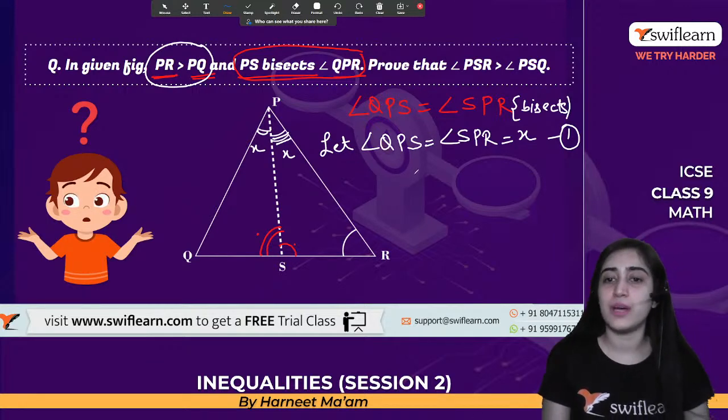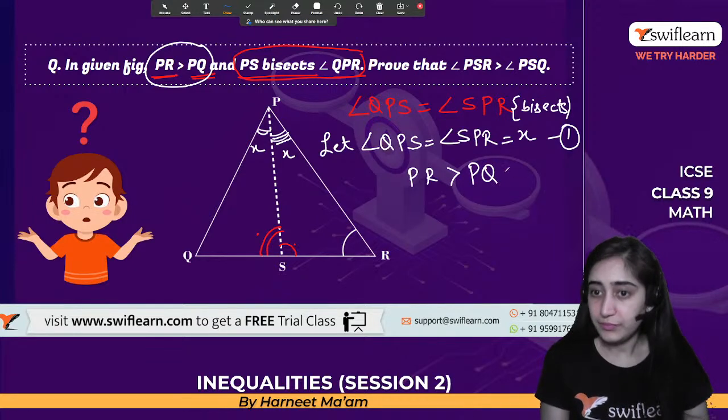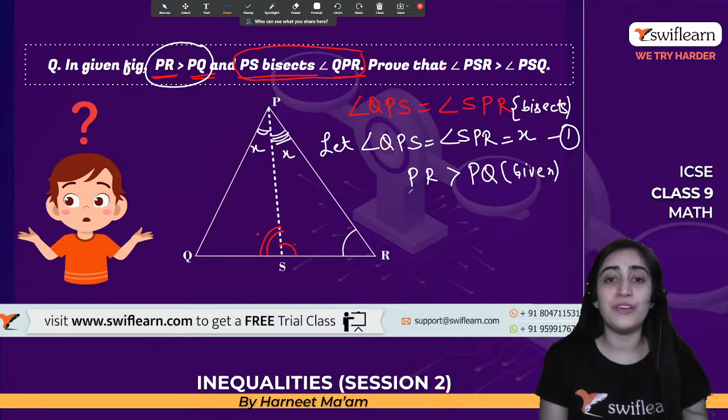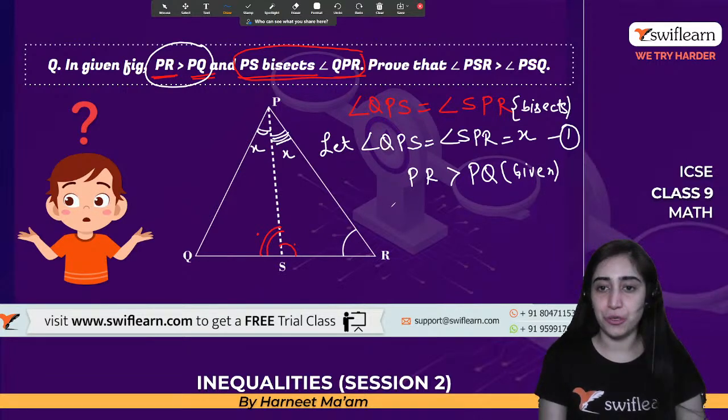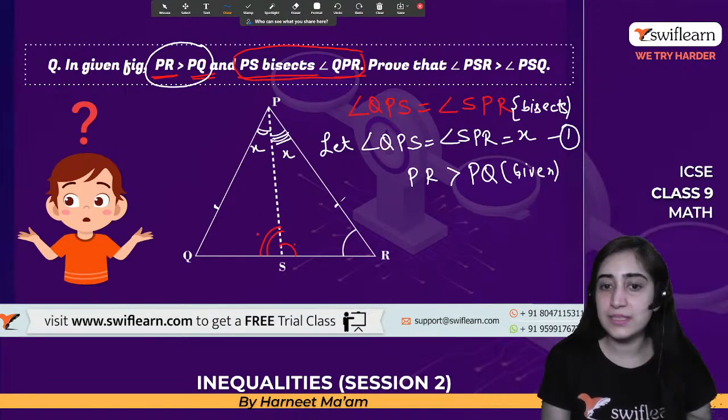Next thing given to us is that PR is greater than PQ. That is given. This is how you need to write. Now if that is given, what does that show? This side is greater than this side, which means this angle is greater than this angle.